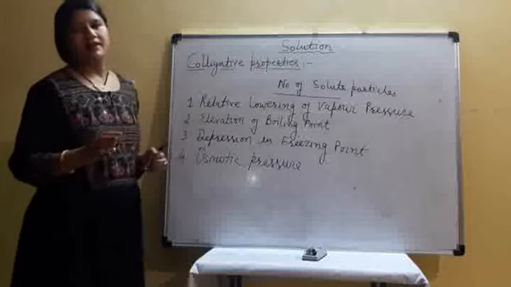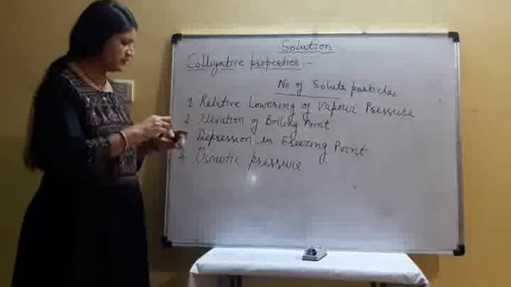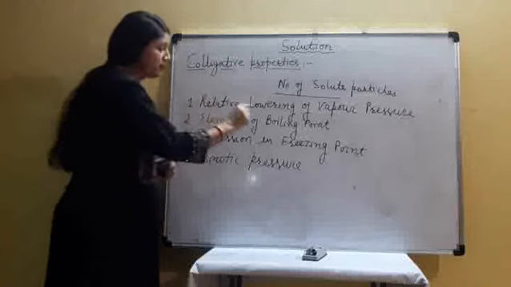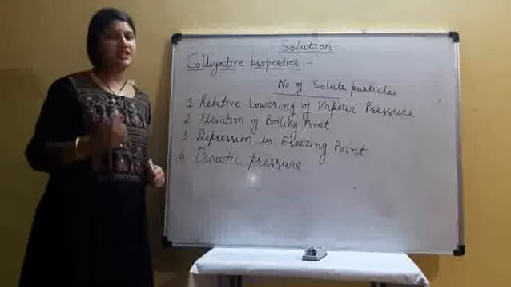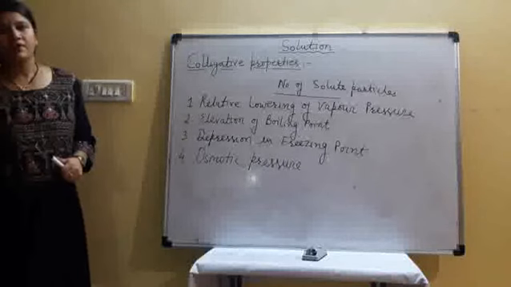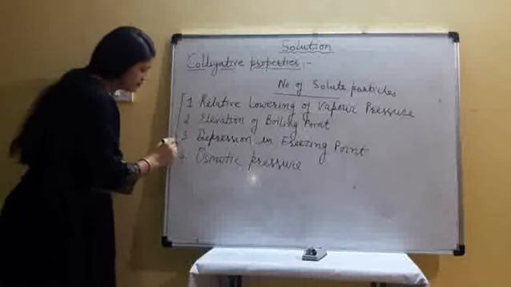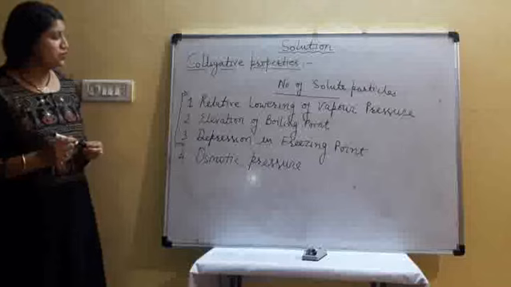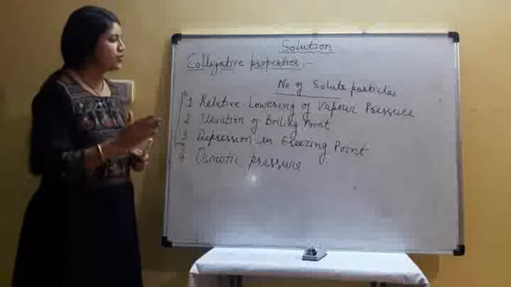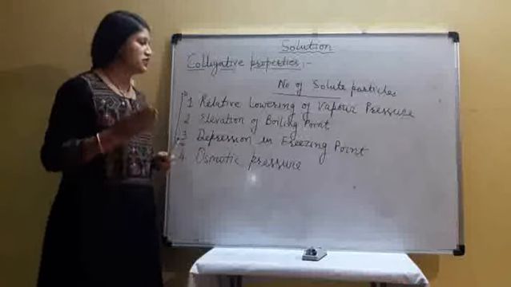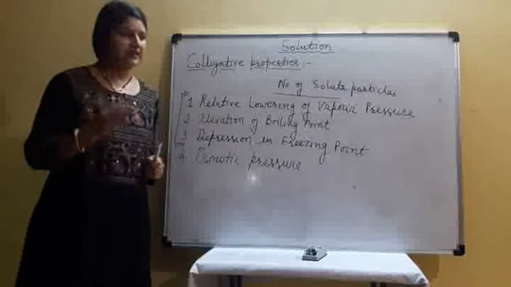So first of all, students, I think it is clear. There are four colligative properties of a solution. Their names are relative lowering of vapor pressure, elevation of boiling point, depression in freezing point, and the fourth one is osmotic pressure. The first three properties of a solution are related to the vapor pressure of the solution. So first we discuss how the vapor pressure of a solution decreases when we add a non-volatile solute.